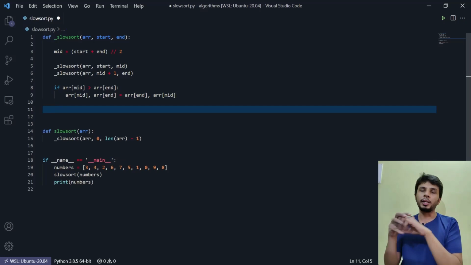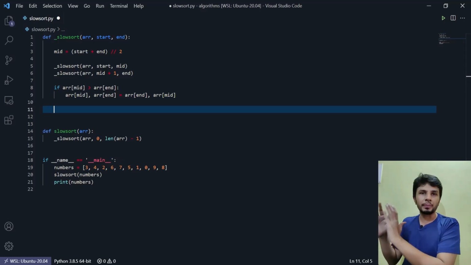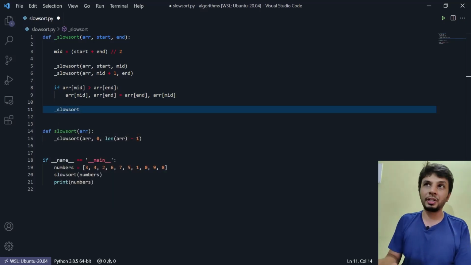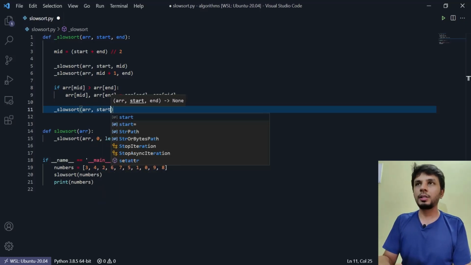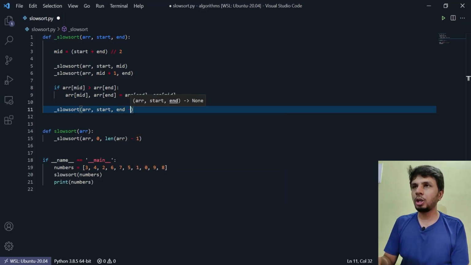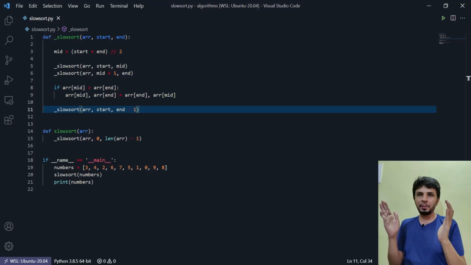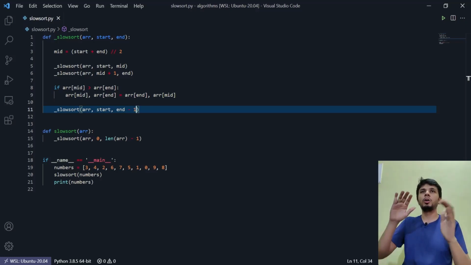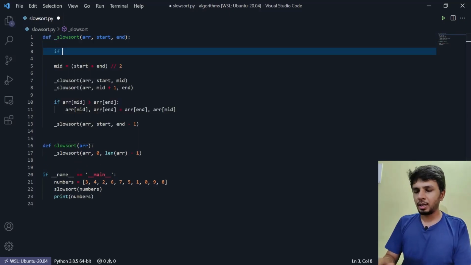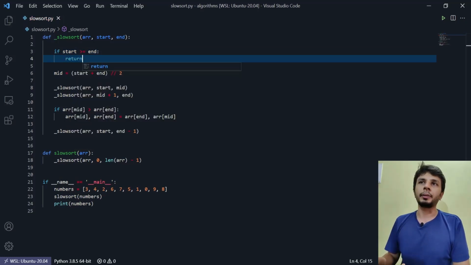After this step, I'll have the highest number at the last position, right? Now I have to recursively call this function, and for what? Since I have one element at the correct position, I have to call it on n minus 1. So since I have the last element correctly placed, I'll recursively invoke the function for the rest of the elements. And one base condition at the top says if my start is greater than or equal to end, I don't really need to do anything.